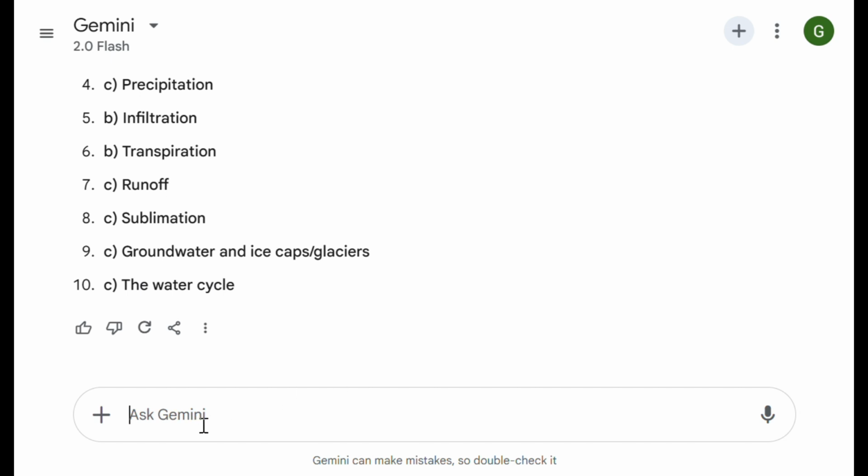Suppose I will again type here, I will refine the prompt. Suppose I need 10 fill in the blank questions with answer keys.